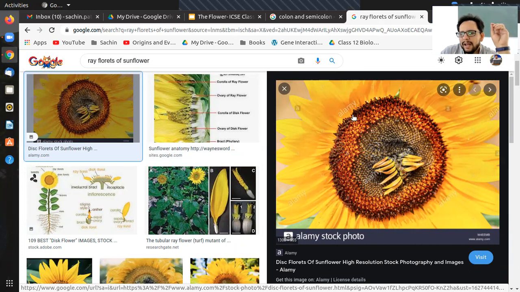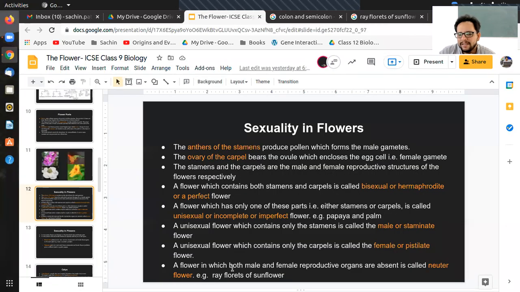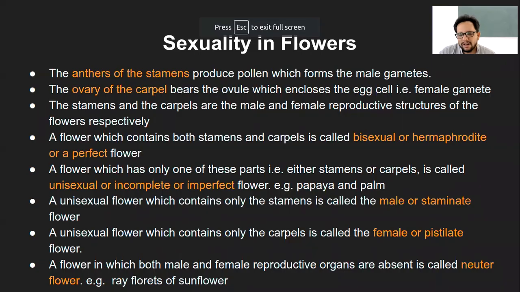And these ones will be having male and female parts. But these ones on the side, which look more like petals, are not just petals, they are more like a complete flower itself. And because they are neuter, that means they don't have any gender as such, they are called a neuter flower. Neuter is again without any gender, that is without any reproductive organs. So that is just one example that I know of. There might be quite many, but I am not aware of them. So this is a very clear example of the neuter flower.